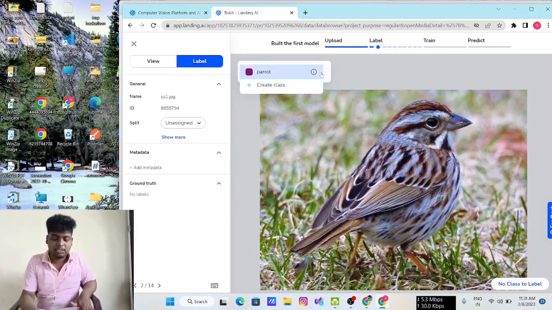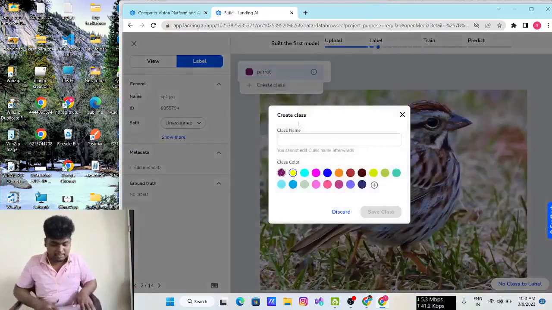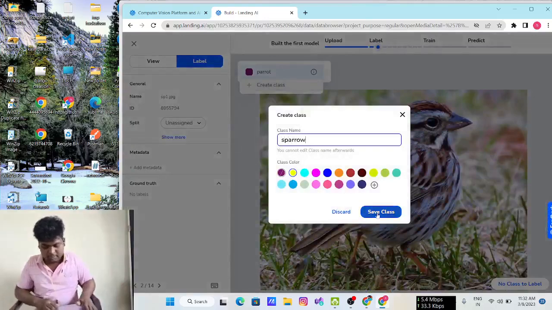If I include this sparrow in the parrot class, and I show a picture of a sparrow to the system, it gives the output, this is a parrot, but actually this is a sparrow. It does not make sense, right? That's why I am creating another class called sparrow, and save the class.